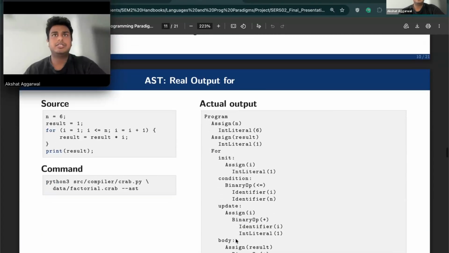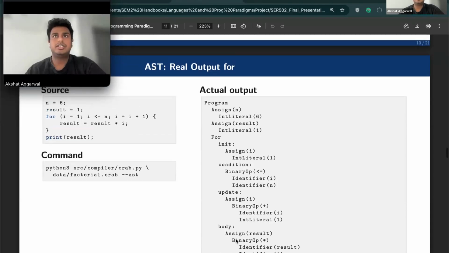Here's a real example. Running factorial.crab with the AST flag shows the full tree. Program is at the root, then two assign nodes, then the for node with its init, condition, update, and body clearly separated. And finally, the print node. This is exactly what the interpreter works on.